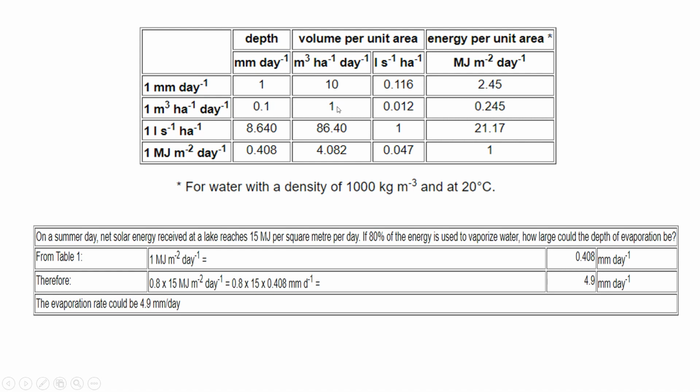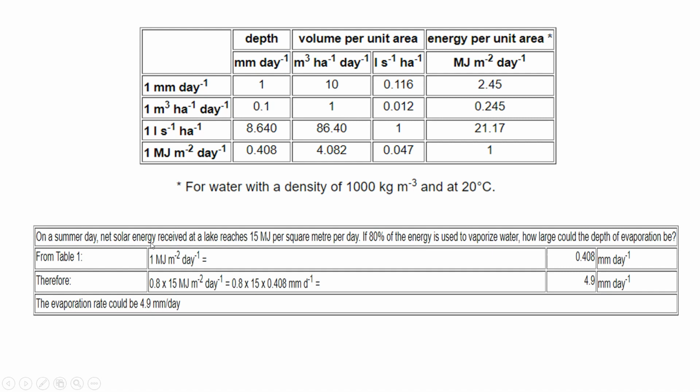The same applies to the volume, and equals this energy per square meter to vaporize, etc. So 1 megajoule of energy per square meter per day is able to vaporize less than half a millimeter of water per day, and this amount of energy, or not energy, water, 4 cubic meters of water per day per hectare, etc. So there is an example on this table.